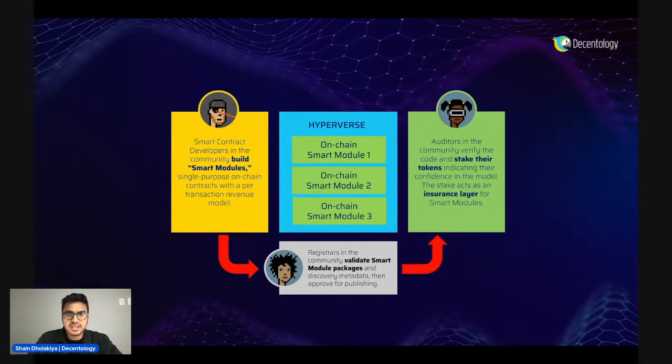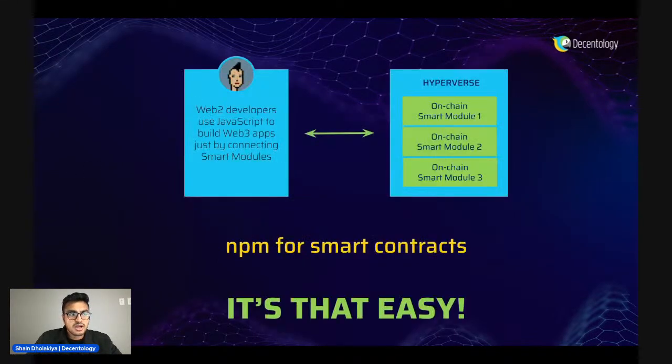So when someone uses a smart module on chain, they can be sure that it is secure, because 5, 10, 20, 30 auditors would have staked their money on it to say that the code is trustful. Now on the JavaScript developer side, once these smart modules are up and published, they would simply take these modules, just like NPM modules, and use these as Lego blocks to put into their dapp.